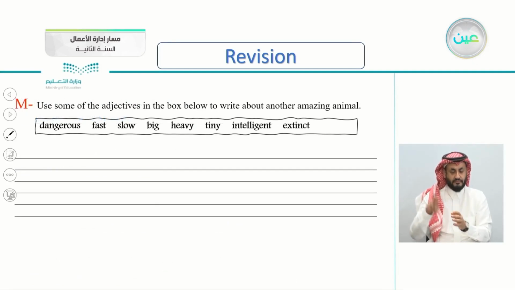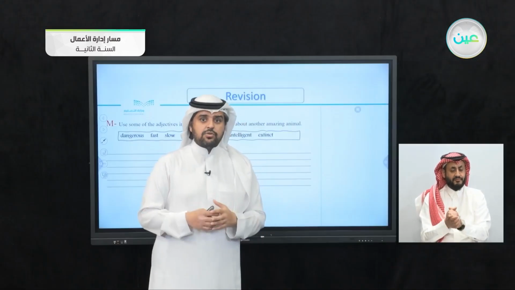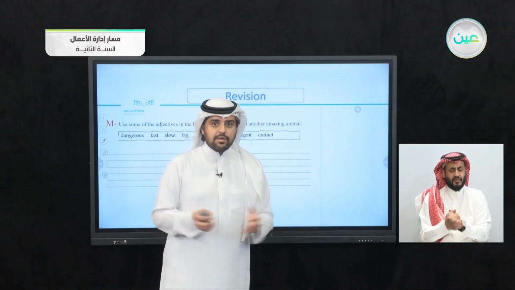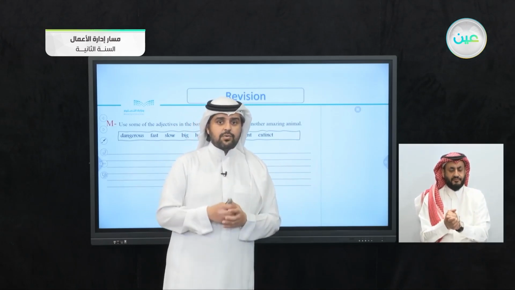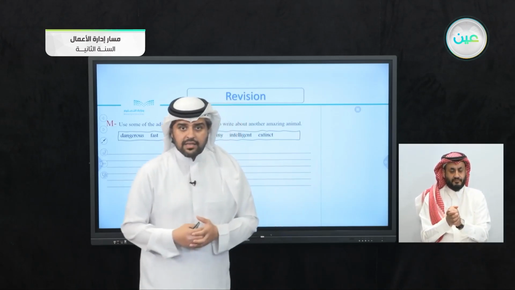Exercise M here. Use some of the adjectives in the box below to write about another amazing animal. So you have dangerous, fast, slow, big, heavy, tiny, intelligent, and extinct. So use these adjectives in this box to write about any amazing animal, as it said in the question, that you want to write about.